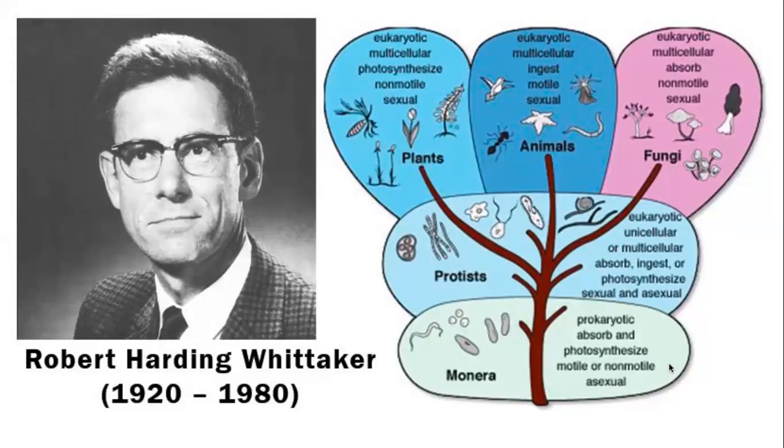Then there is Protista. See the difference. Now they are eukaryotic, or the nucleus is well organized. Organelles are there. But they are still unicellular, or multicellular. Monera are all unicellular, whereas Protista can be unicellular, can be multicellular. Absorb, ingest or photosynthesize. Ingest means to eat. Absorb means to absorb. Photosynthesize to make their own carbohydrates. And their reproduction can happen both sexually and asexually. 2 different methods, 2 types of methods.